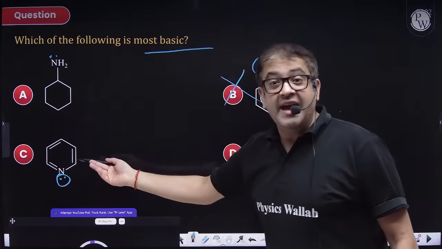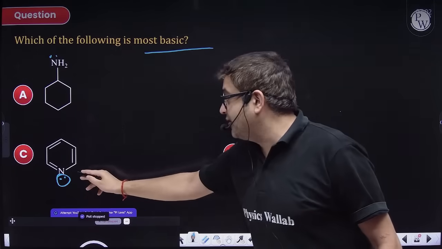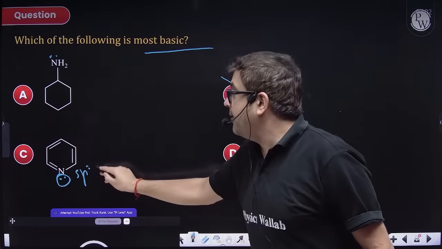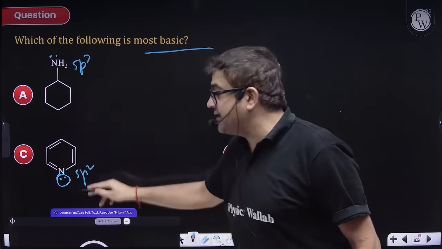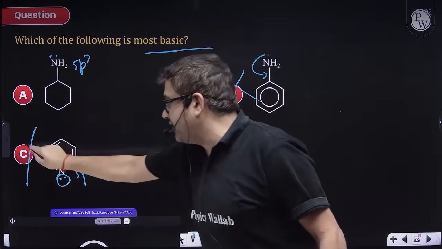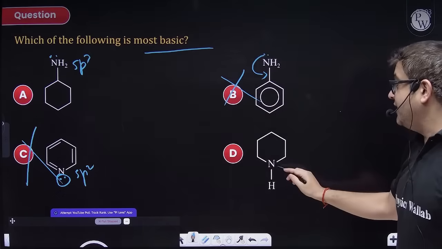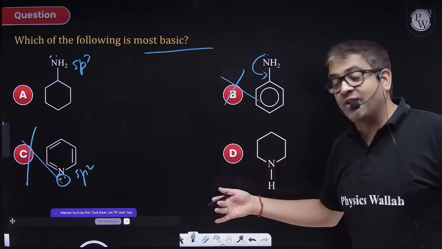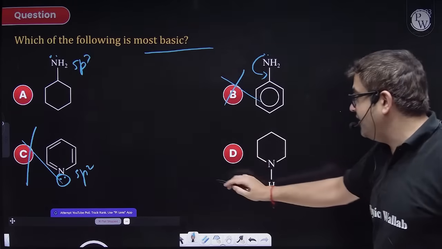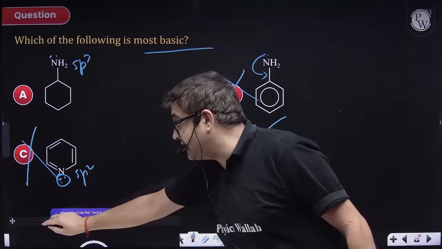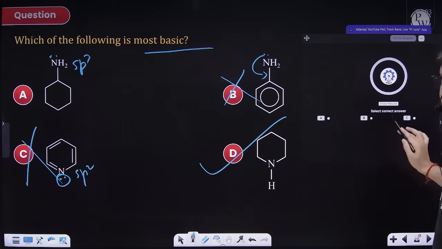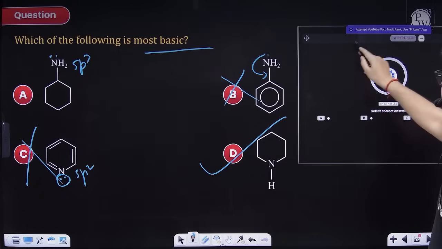But here s character is more because the hybridization of this will be sp2, while the hybridization of this will be sp3. So this nitrogen is rather more electronegative, so it is also gone, because I have to pick the most basic. Obviously here the inductive effect has also increased, and this is a 2-degree amine. Obviously D is your answer. The reason I have explained each is because I want to give you the basics also.